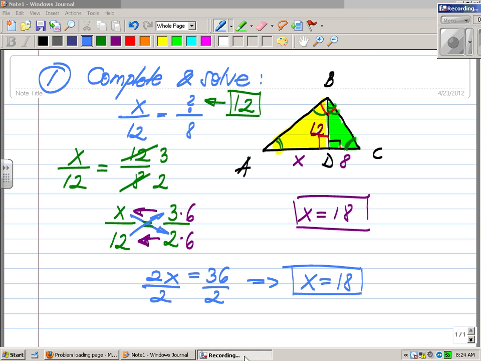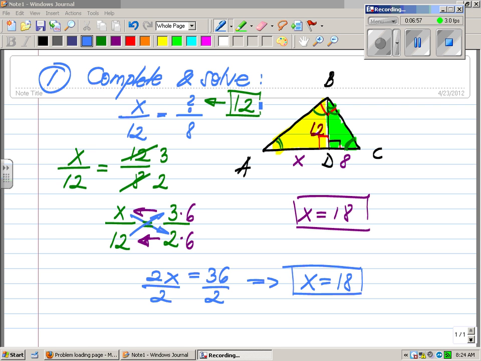And this is it. You're done. You found the missing side, 12, and you found x, the missing side in the yellow triangle. You should call it done.